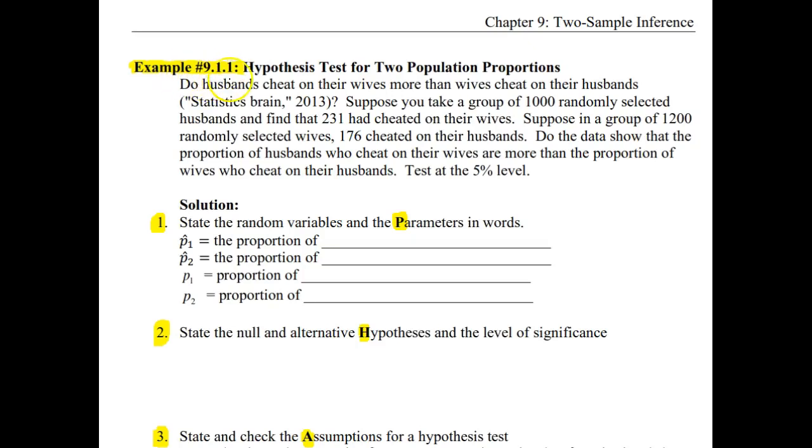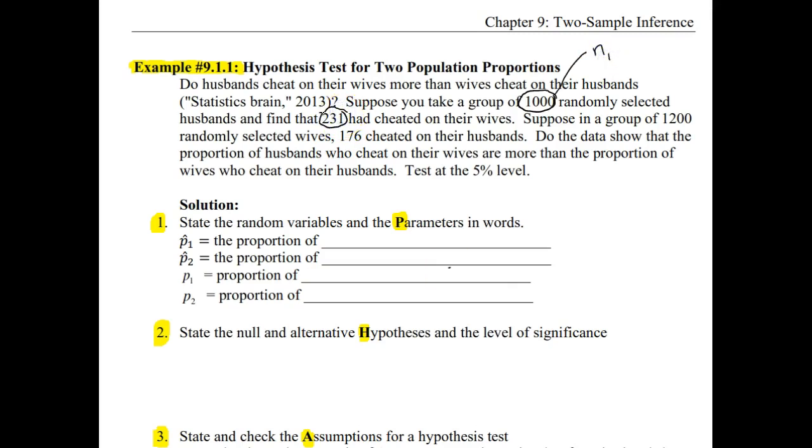So example 9.1.1, hypothesis test for two population proportions. Do husbands cheat on their wives more than wives cheat on their husbands? Suppose you take a group of 1,000 randomly selected husbands and find that 231 had cheated on their wives. Right here, this first number is the sample size for our group 1.